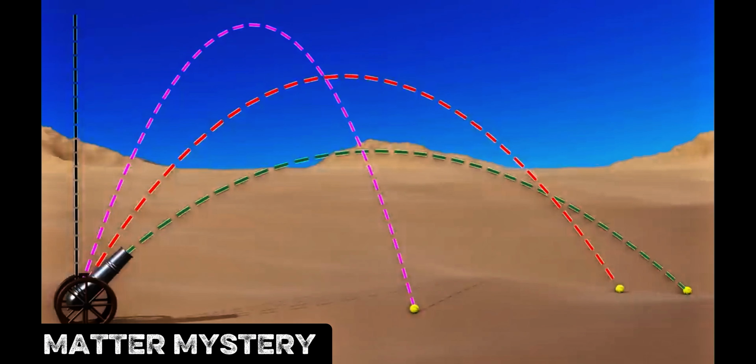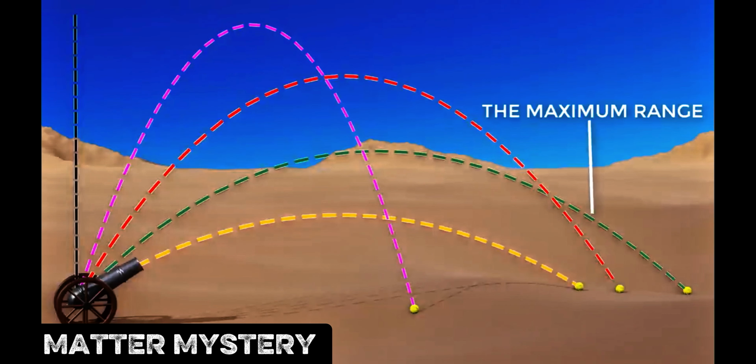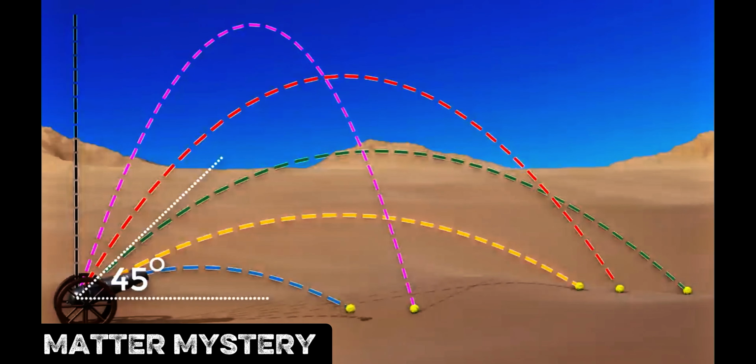However, if you increase the angle after 45 degrees, the outcome is different. The range actually decreases. The maximum range is at an angle of 45 degrees. Before and after that, the range decreases. Can you guess the reason behind this?